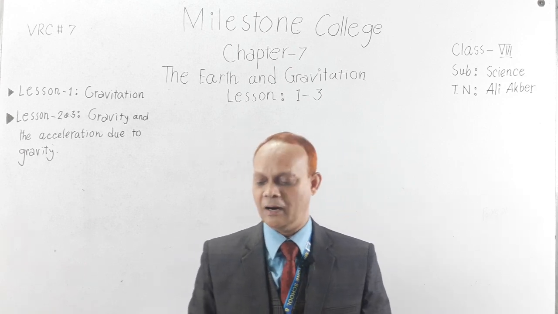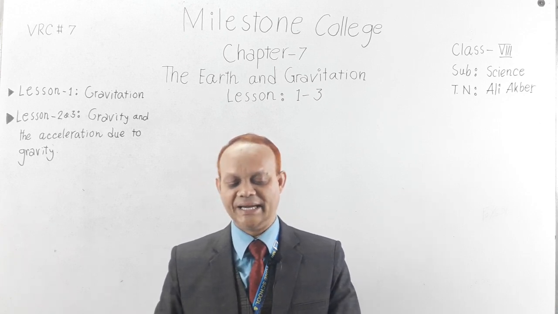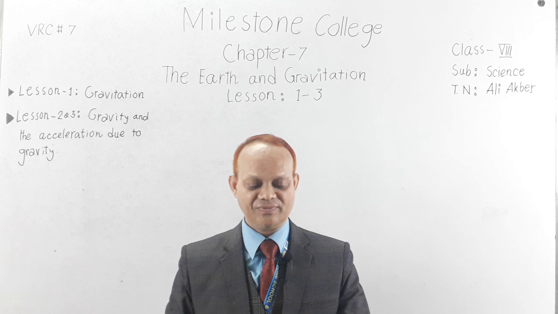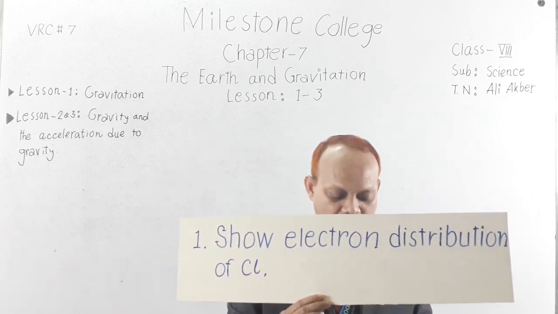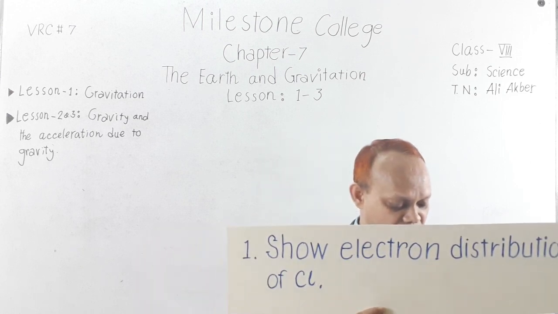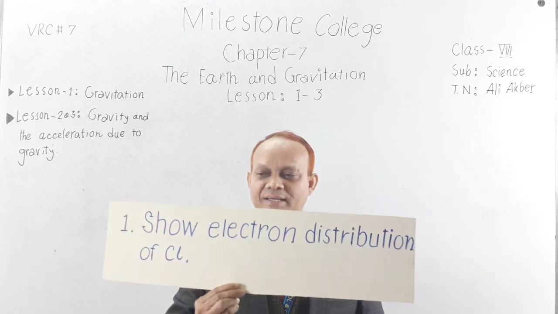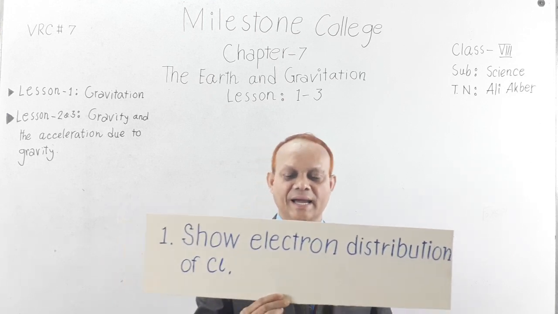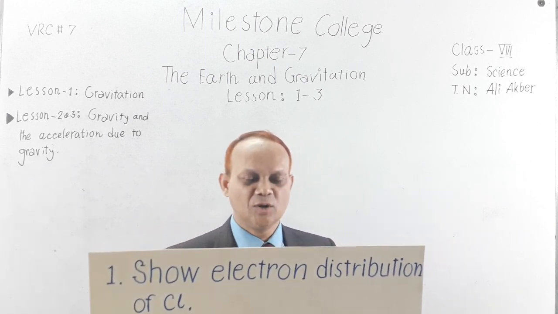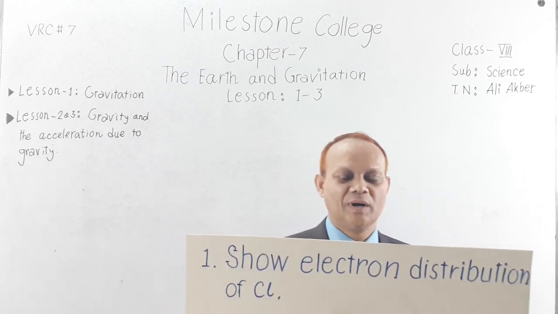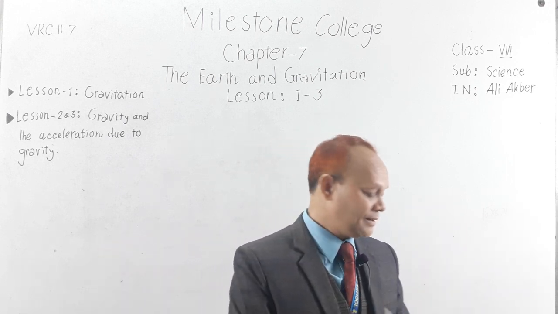Okay, ready? Dear students, I will just show you some cue cards to answer. Your first question is the electron distribution of chlorine. Electron distribution of what? Chlorine. Can you say? Yes, thank you. And I think if you remember the rule 2n squared, then it will be very easy for you to give the answer to such type of question.